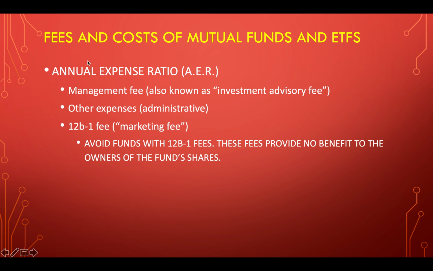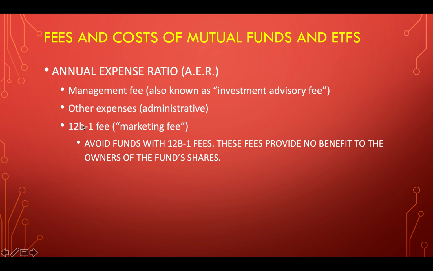All right. Then we have the annual expense ratio of the fund. There's a management fee that's basically paid to the investment advisor of the fund. It's also how the fund company makes profits, essentially. There are other expenses, administrative fees. This is the cost of registering, legal fees, accounting fees, registering with the SEC, printing and mailing prospectuses and things like that. And then there's this 12B1 fee.